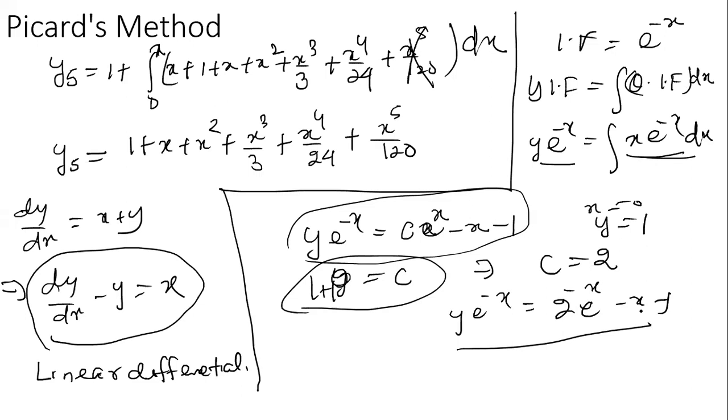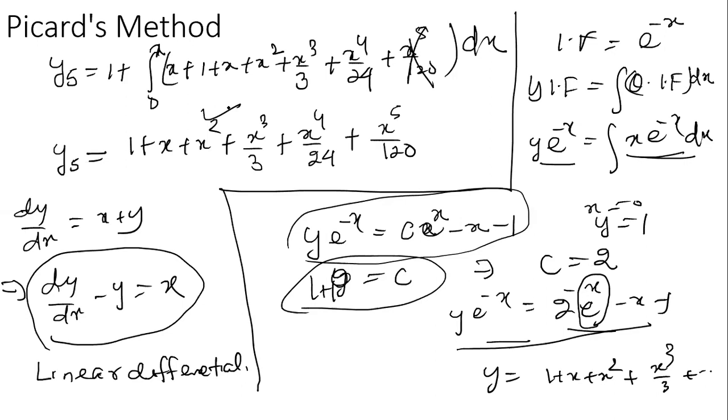Then when we expand e to the power x, what is the e to the power x series? 1 plus x square by 2 factorial plus x cube by 3 factorial. When we substitute here, finally we get the solution y is equal to 1 plus x square plus x cube by 3 plus and so on, which is the same as this equation.